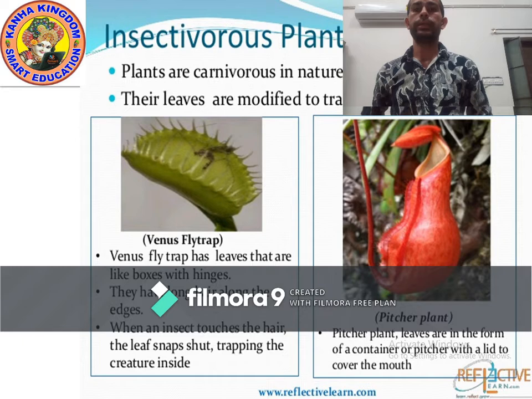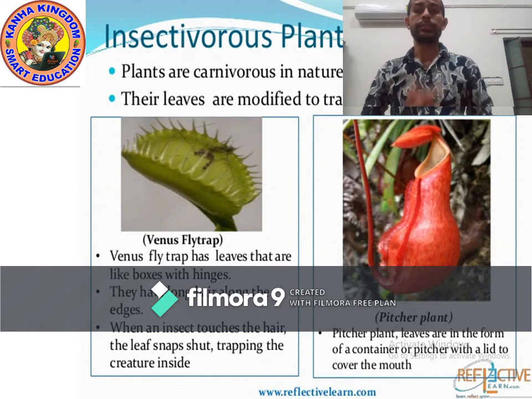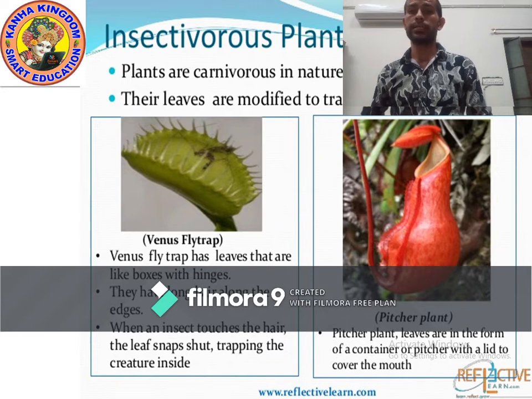Kids, now let's see some examples of insectivorous plants. Because insectivorous plants eat insects and animals, it means they are carnivores in nature. What are carnivores?